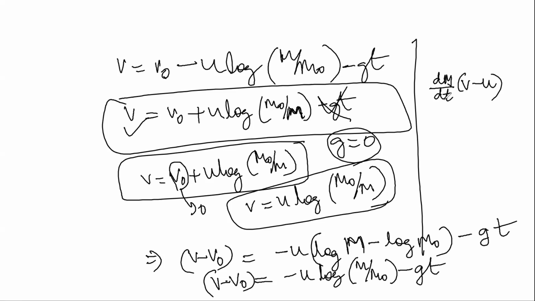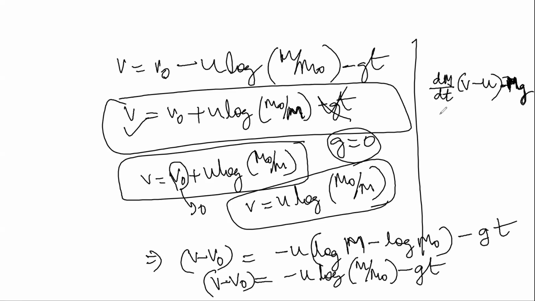Then what did I do? I considered that there is a gravitational force, that is F is equal to mg. Because of the Earth's gravitation, we have a force which is pulling the rocket downward, in the opposite direction in which the rocket is moving.